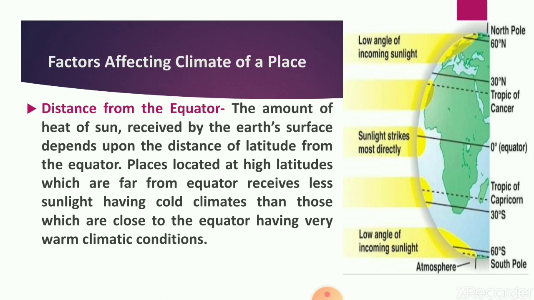That is why it results in cold climatic conditions. Those at low latitude, close to the equator, get the sunlight directly, making these areas very warm. So the first factor which affects the climate of a place is the distance from the equator.